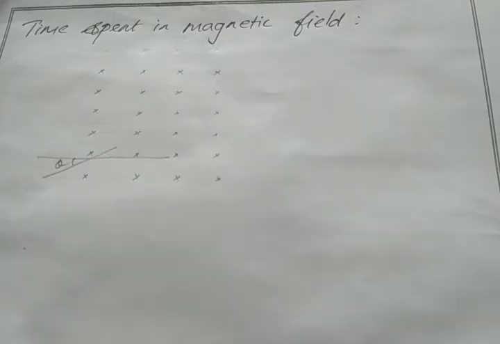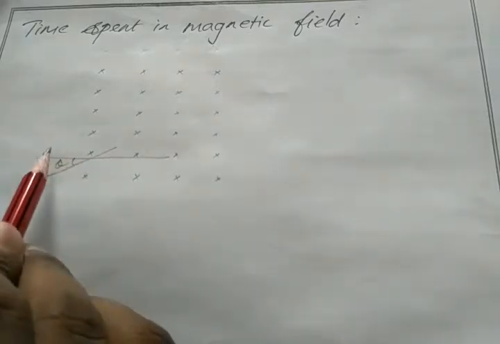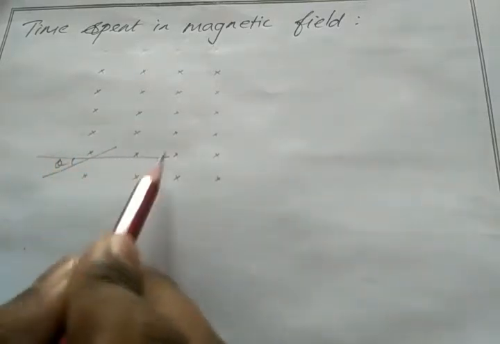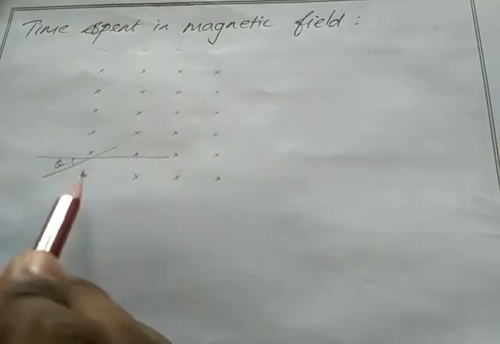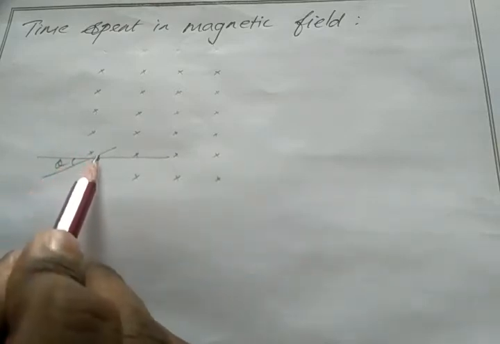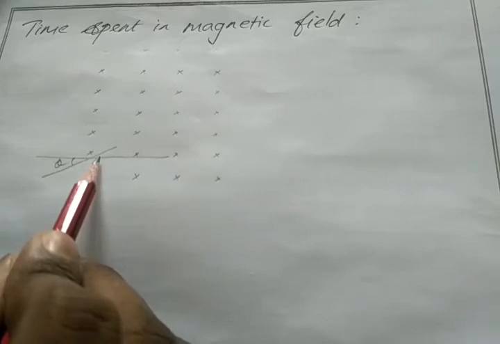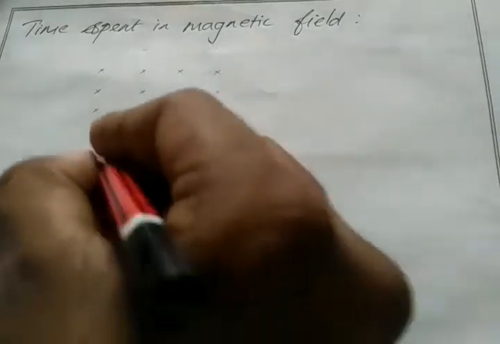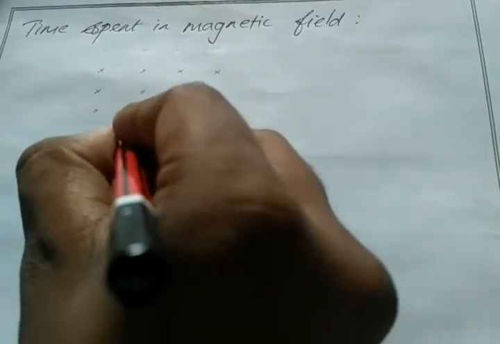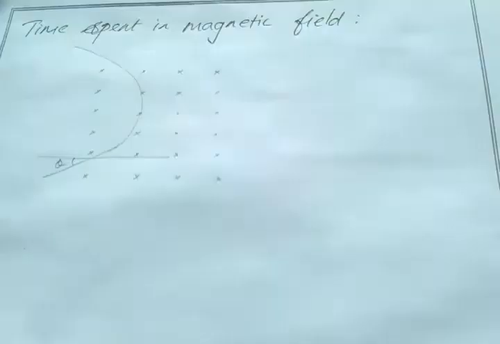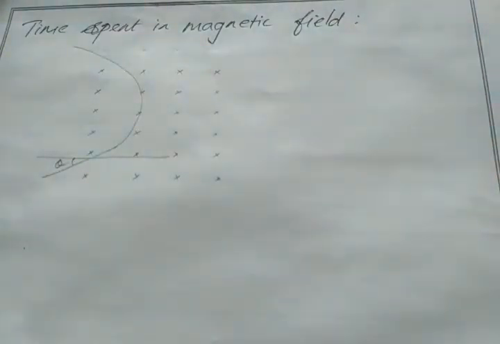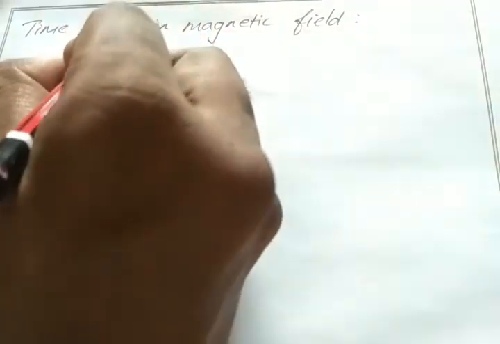If the electron enters perpendicularly, then it experiences circular motion, right? If the electron enters inclined at a certain angle, then the electron experiences this kind of semi-rotation.